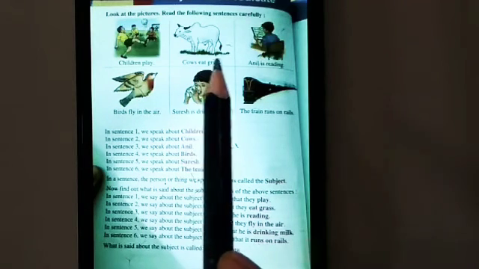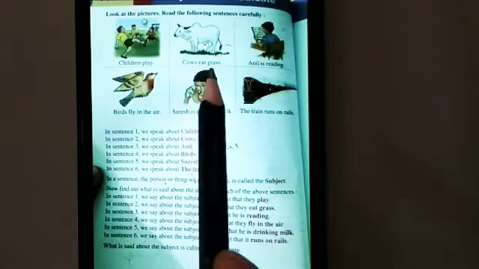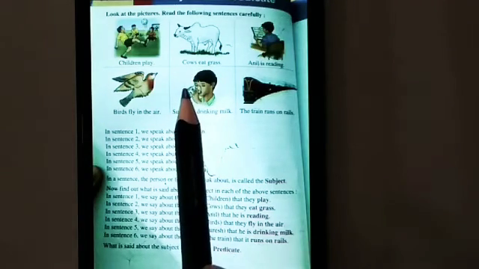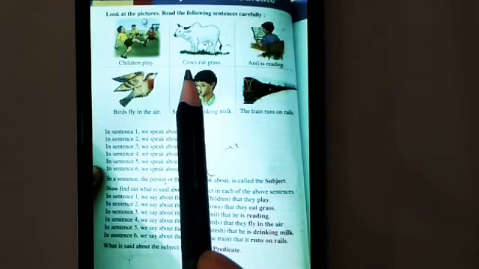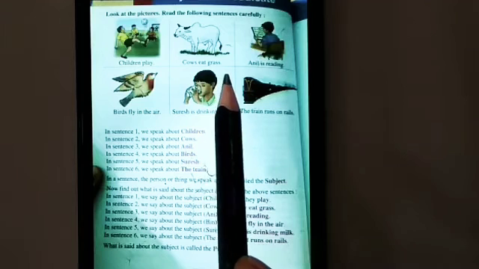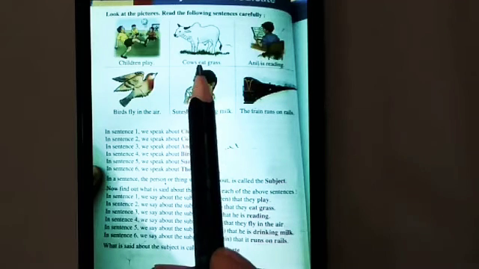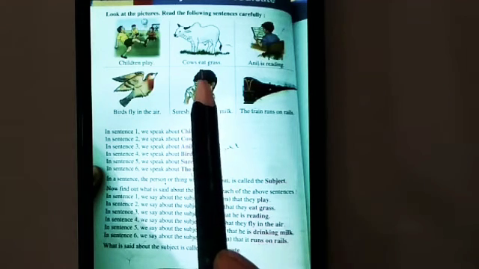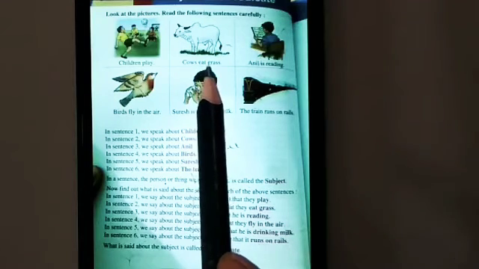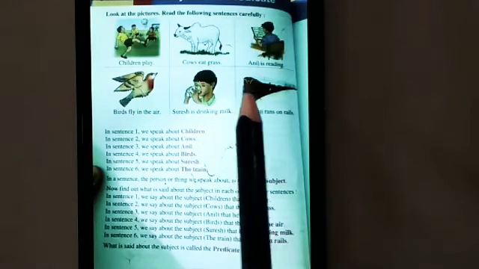Cows eat grass. Who eats grass? Cows. So, cows is the subject. What do the cows do? Cows eat grass. Eat grass is the predicate. Remember, predicate always starts with the verb. Here in this sentence, the verb is eat.